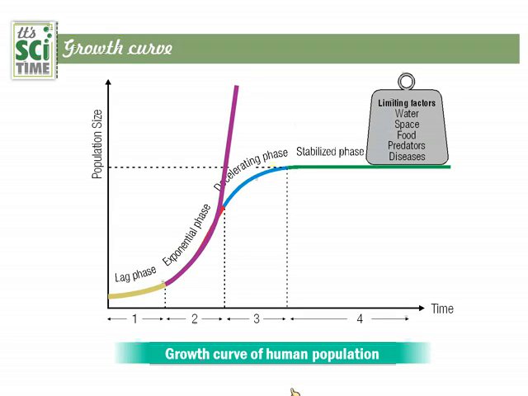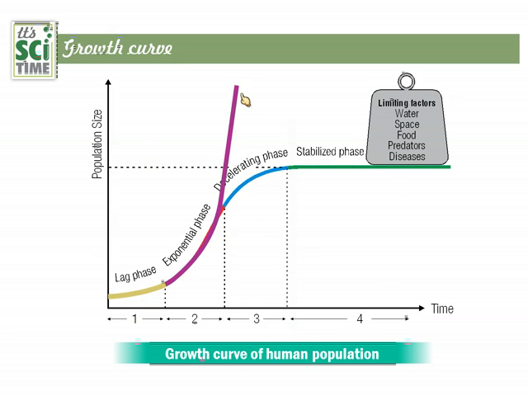So we call the human population growth the J-shaped curve. The normal growth curve of animals looks like a sigmoid or S shape. This is the S-letter shape, this is the J-letter shape. Likewise, there are the growth curve of human beings and the growth curve of animals, which are limited.